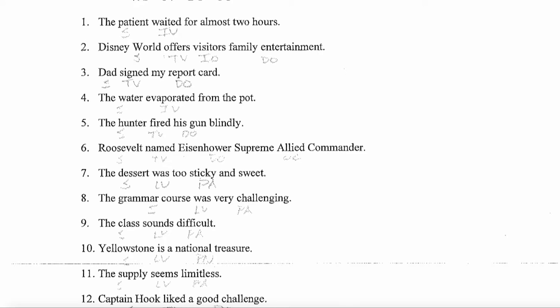Number 10, Yellowstone is a national treasure. Find the verb. Is. A national treasure. That is a noun phrase, so predicate nominative. Number 11, the supply seems limitless. Seems. That can sometimes be a linking verb. Let's test it. The supply is limitless. Yeah, that works. Limitless, what is that? That's an adjective. So we have S-L-V-P-A.